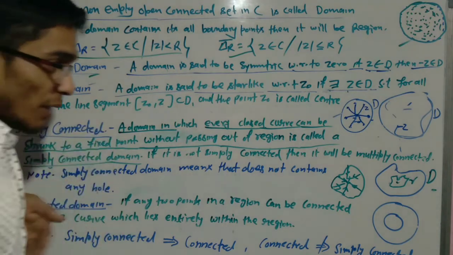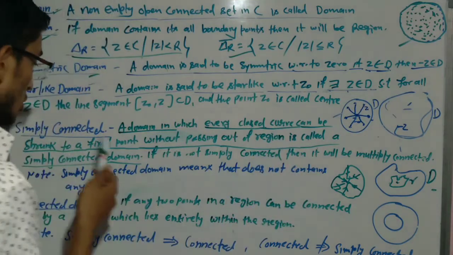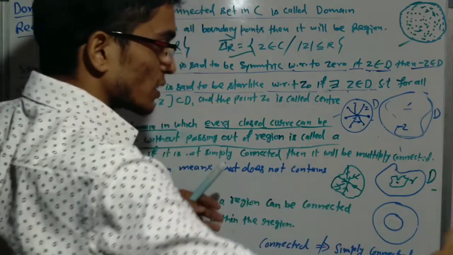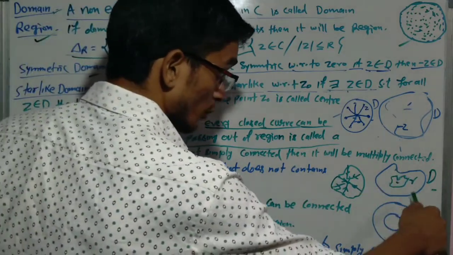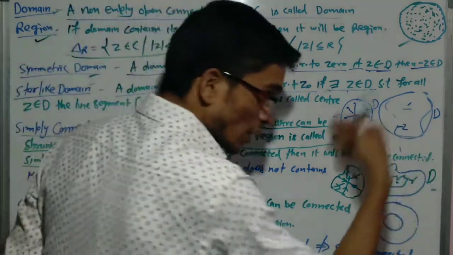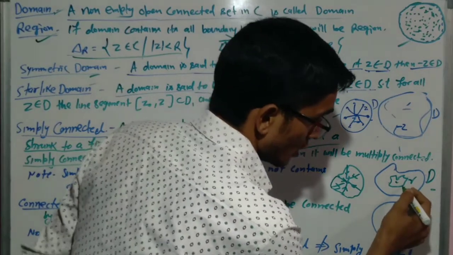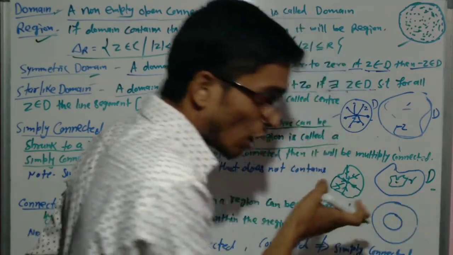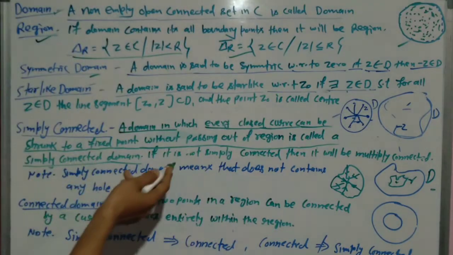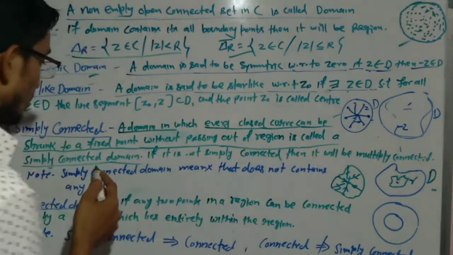A domain in which every closed curve can be shrunk to a fixed point without passing out of the region, that is, it is not out of the domain, is called a simply connected domain.